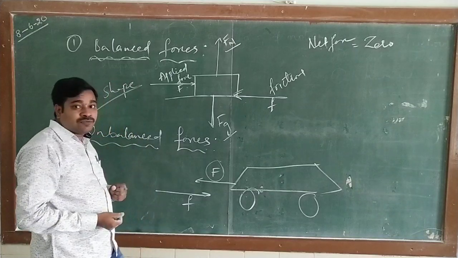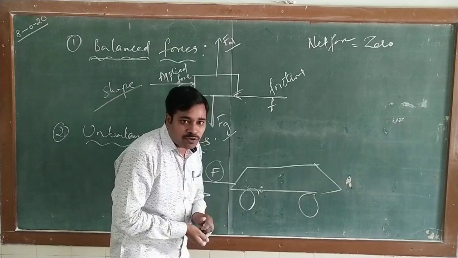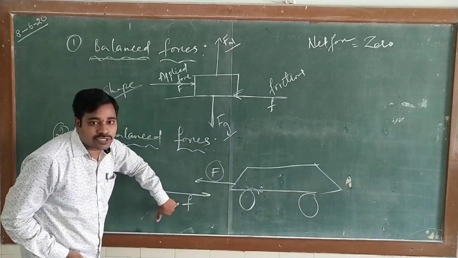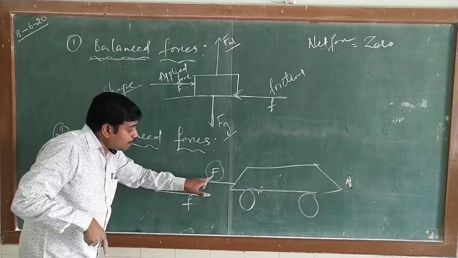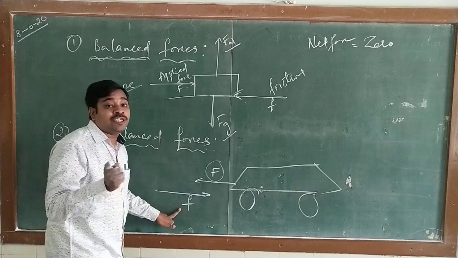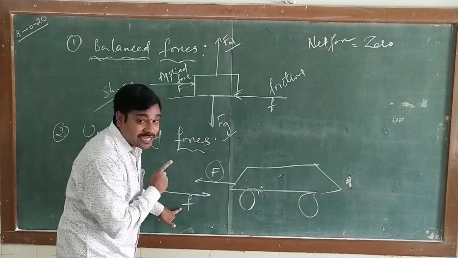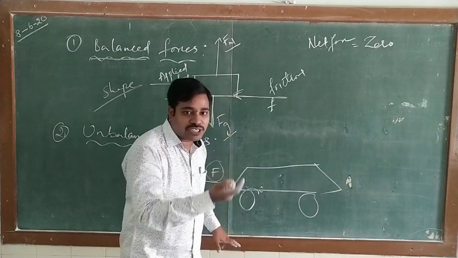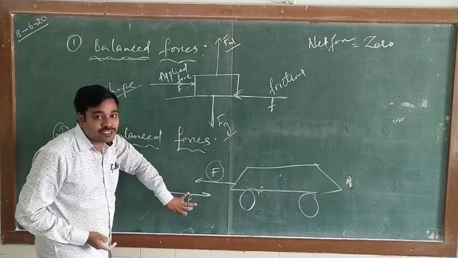So in unbalanced forces, the net force is not 0. Why is the net force not 0? Because by applying more force, we are overcoming the frictional force. Now remember one thing, when the applied force is more than the frictional force, then only the body is said to be in motion. Until that time the body is said to be at rest. So if you want to make the body come from rest to motion, the applied force must be greater than the frictional force.